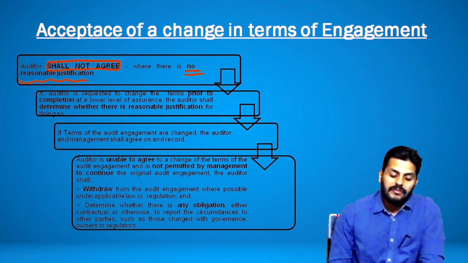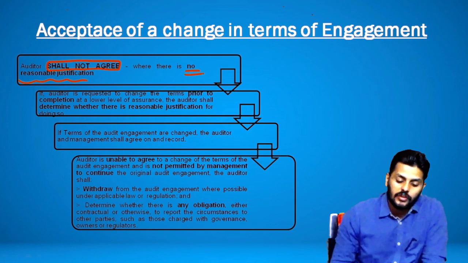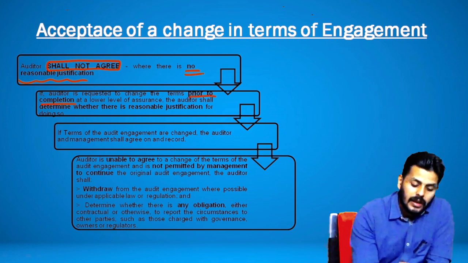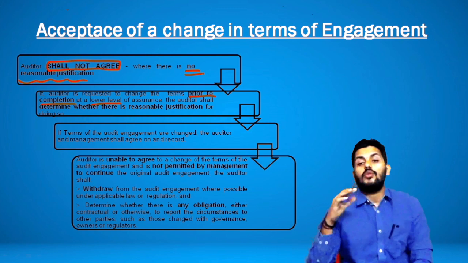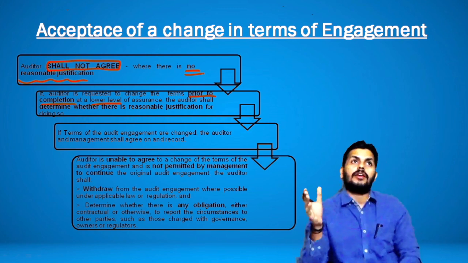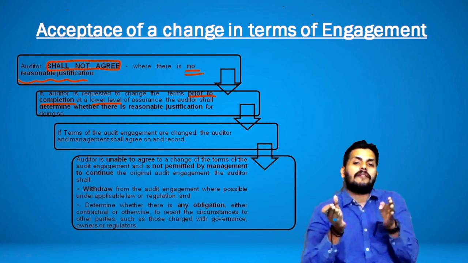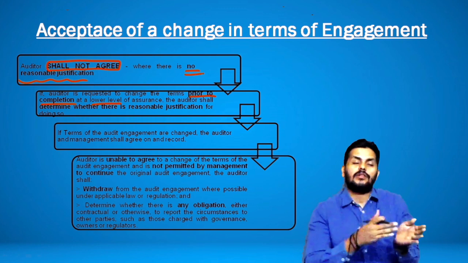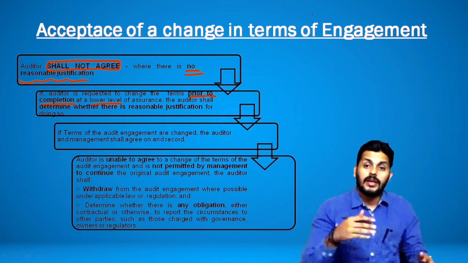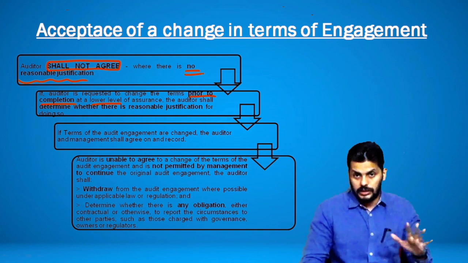And if the auditor is requested to change the terms just prior to the completion to a lower level, now see, you can do that. It's not a problem. Conveying a lower level of assurance means our assurance levels are coming down slightly because of the change in terms, but when compared to the old terms only.